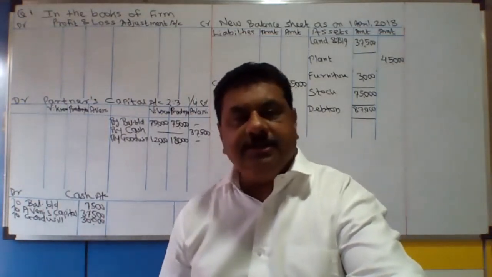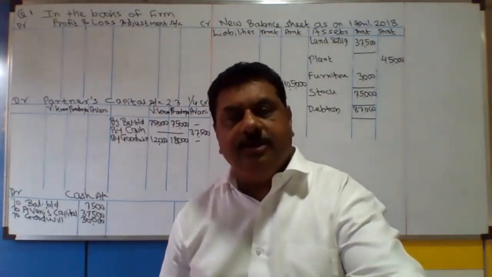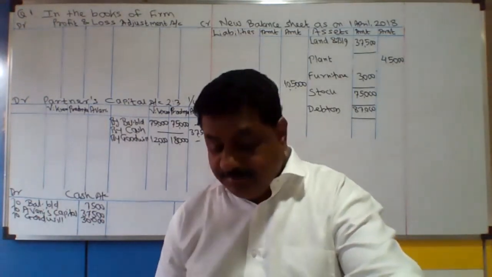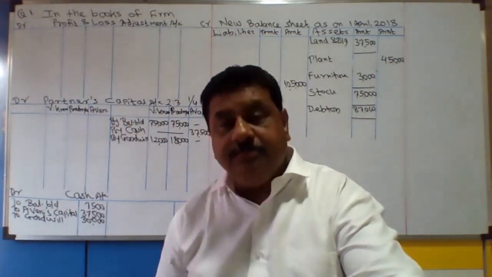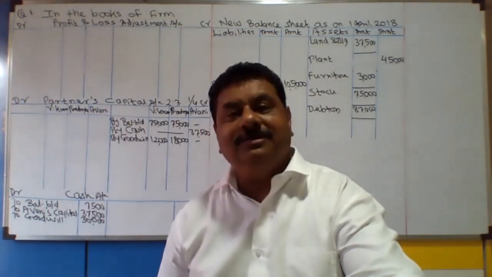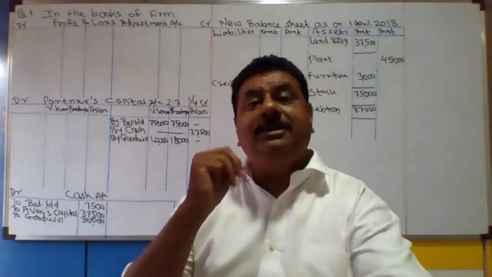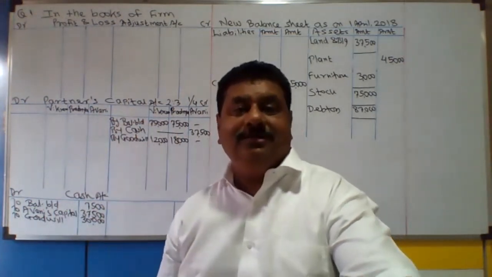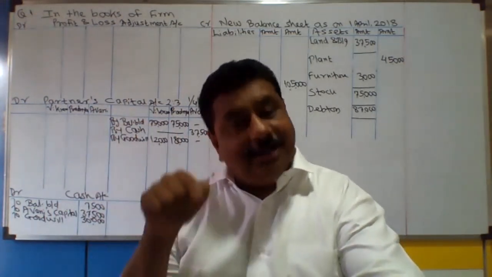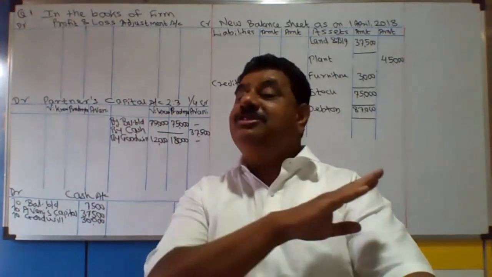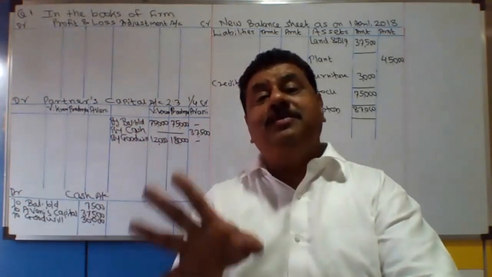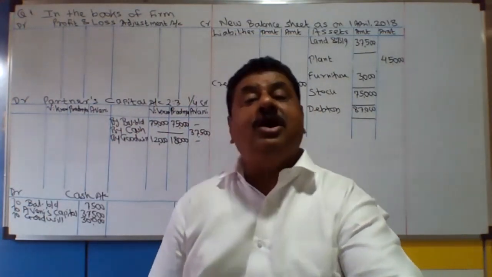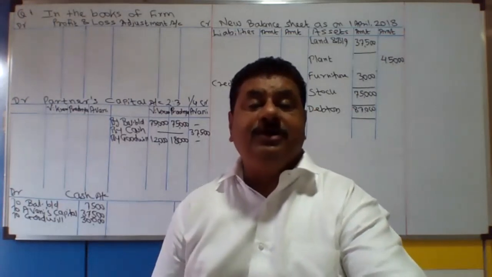वहां भी हमने दो एंट्रीज दिया था, कैश अकाउंट डेबिट टू गुडविल, गुडविल अकाउंट डेबिट टू कैपिटल अकाउंट. But there is one more additional statement. 50% of the goodwill shall be withdrawn by all partners. Okay. तो हमने गुडविल का तीसरा एंट्री भी लिया था. That is all partners capital account debit to cash or bank. Okay. But in the question number 1, it is not mentioned that the goodwill is withdrawn. ऐसा दिया नहीं है. It is not at all mentioned that the goodwill is withdrawn.